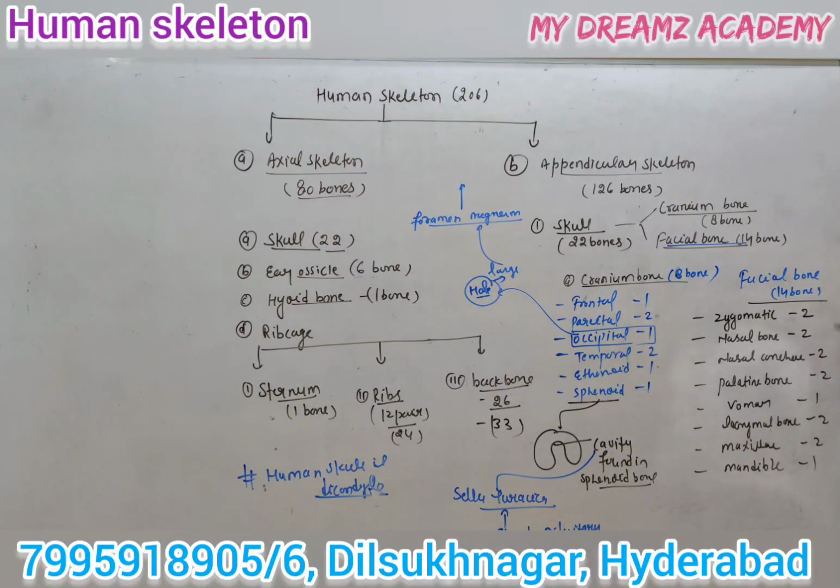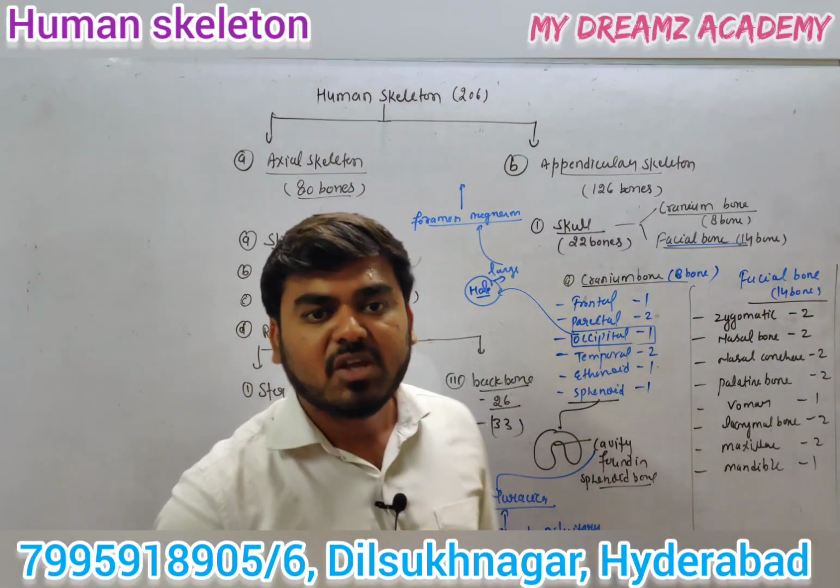So 2 zygomatic, 2 nasal makes 4, 2 nasal conchae 6, 2 palatine 8, 1 vomer 9, 1 mandible 10, 2 maxilla 12, 2 lacrimal 14. These are the 14 bones found in our facial region.